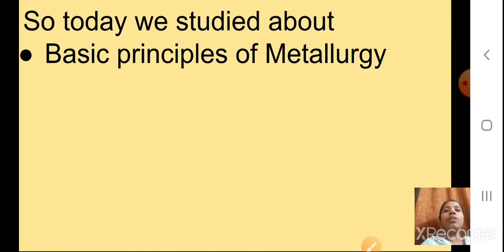So, students, we have come to the end of today's presentation. Today we studied the basic principles of metallurgy. We have seen how we can do the concentration of ores. Different processes are there depending upon the properties of the metals, and the properties of the gangue particles are also important. Till now we have seen gangue particles can be easily separated out with the gush of water, with the flow of the water.